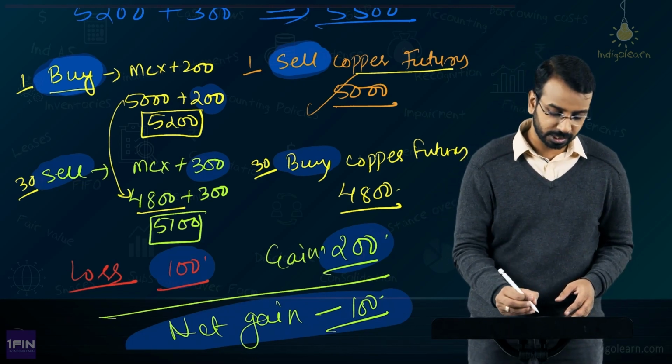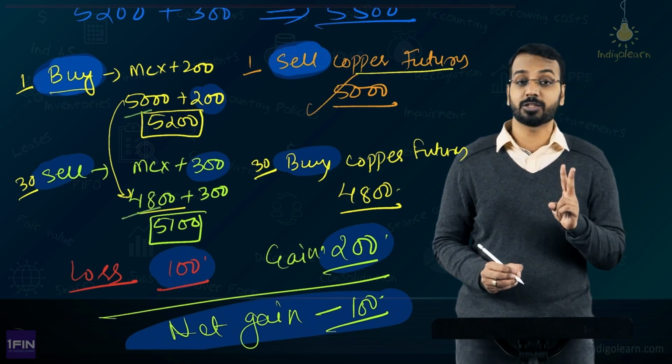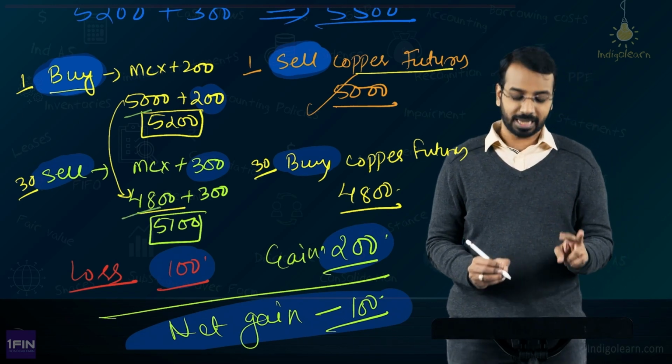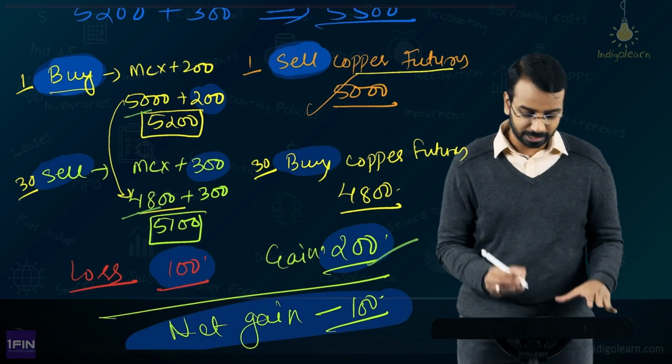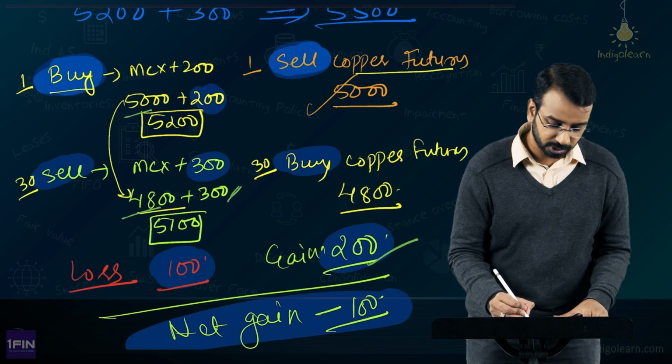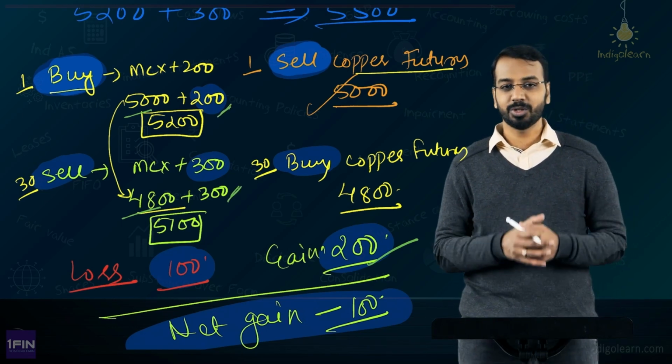So, here from 5,000 to 4,800, 200 is the negative price movement, that is the loss on the physical side is compensated by this 200 on the paper side, and ultimately you are left with the difference between 300 and 200 as your profit. This is how hedging mechanism works.